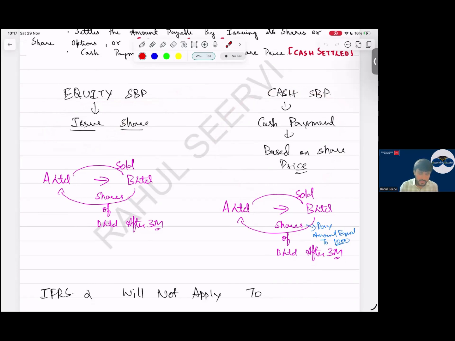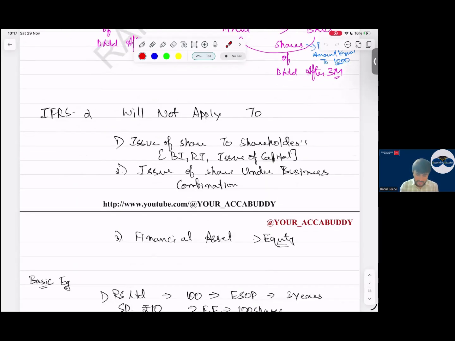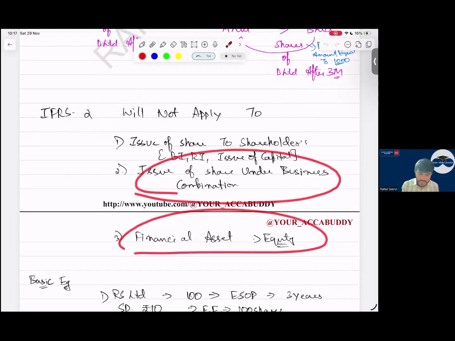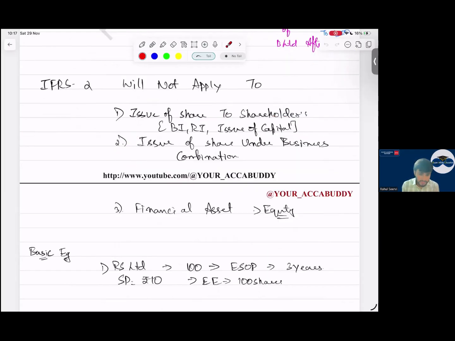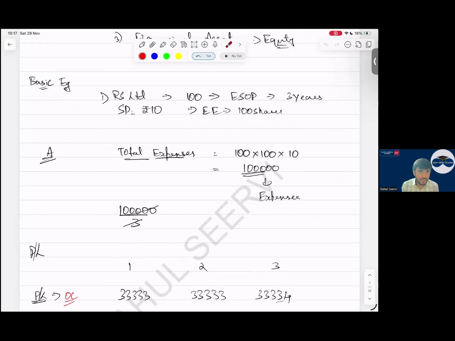Then IFRS 2 will not apply to what also? Financial assets, issue of shares under business combination, and when we issue new shares to the shareholders, it will not apply. So we have taken a basic example. If 100 ESOPs are given over 3 years, 100 employees are there, for each employee 100 shares are given and the value is 10.